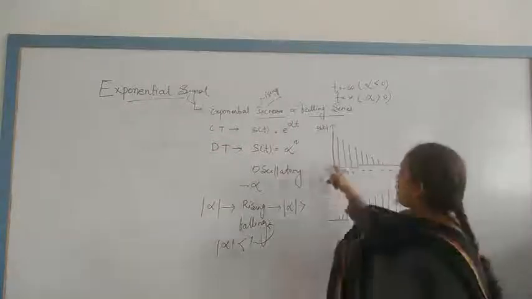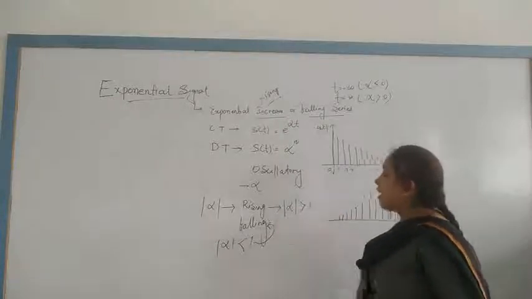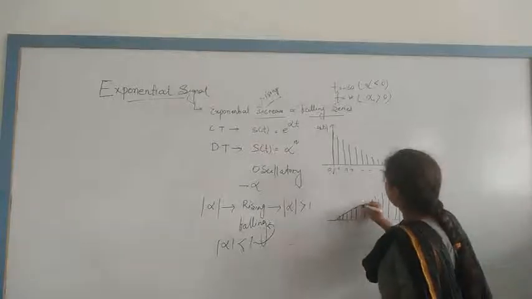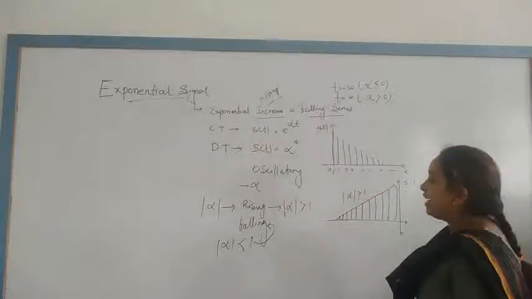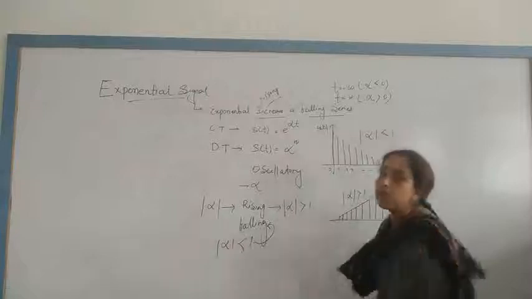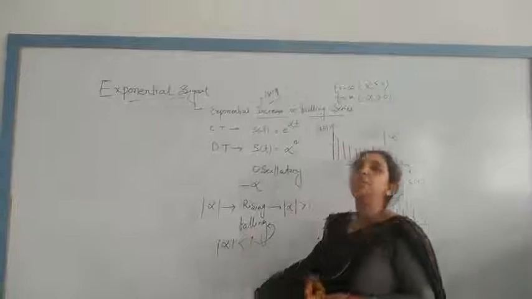Here both are discrete time signals. When alpha is greater than 1, at that time it is gradually rising. So this is alpha greater than 1. When it is decaying, falling, that is alpha less than 1.